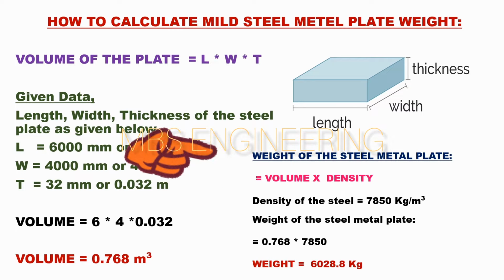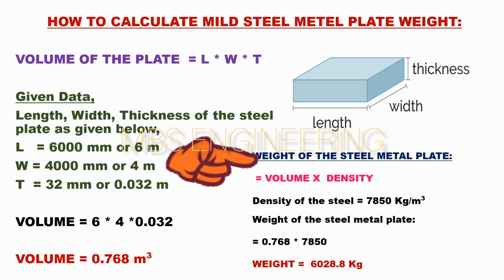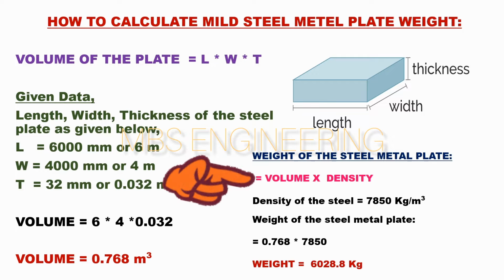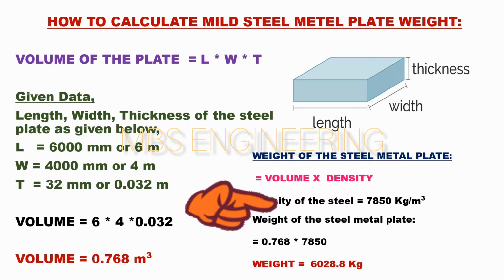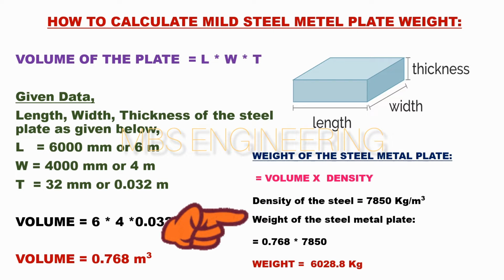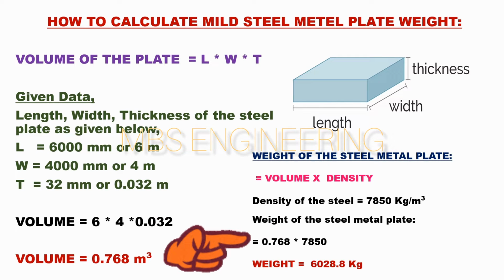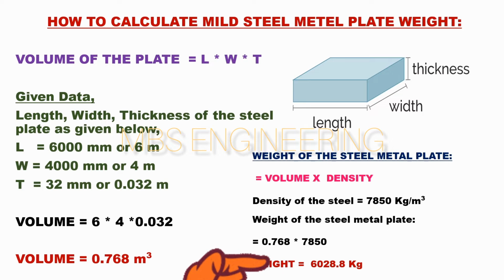Next, we learn about how to calculate the weight of the mild steel plate. Volume is multiplied by density. The density of the mild steel is 7,850 kilograms per cubic meter. Then, the weight of the mild steel plate: 0.768 is multiplied by 7,850. The mild steel plate has a weight of 6,028.8 kilograms.